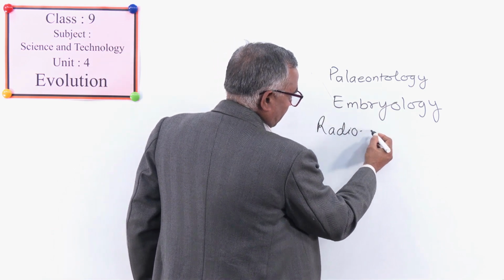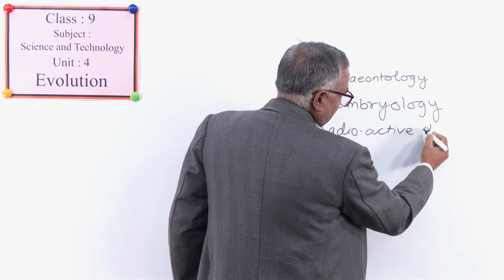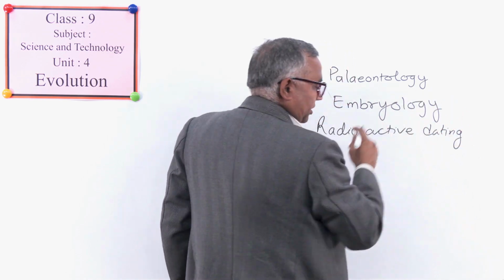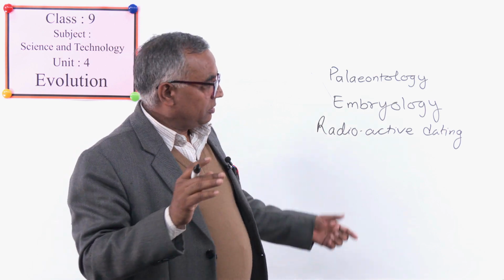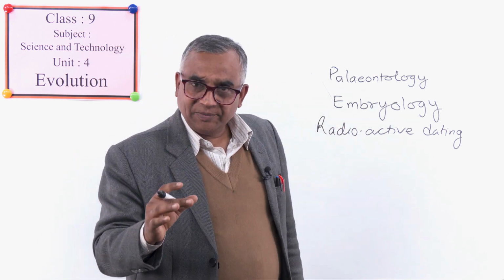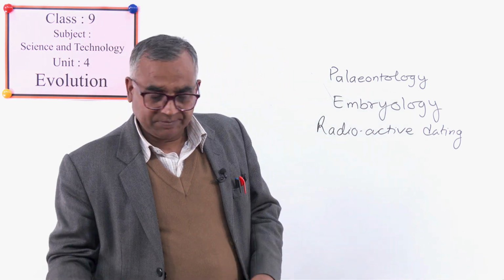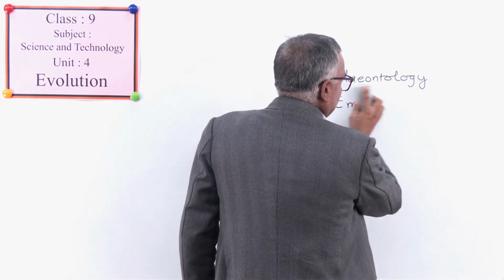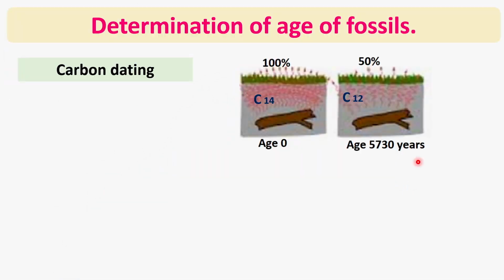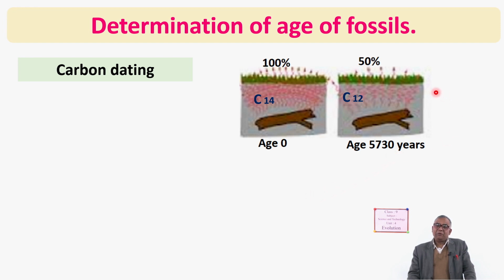Radioactive dating, and under it we have to know about carbon dating and uranium dating. Let's see on the slide. Carbon dating, which is also called radiocarbon dating, and uranium dating. What happens in carbon dating? How is it done in detail? It is not at our level. It needs a more mature brain to understand, because a particular equation is used to calculate it. For simplicity, here I have given one diagram.